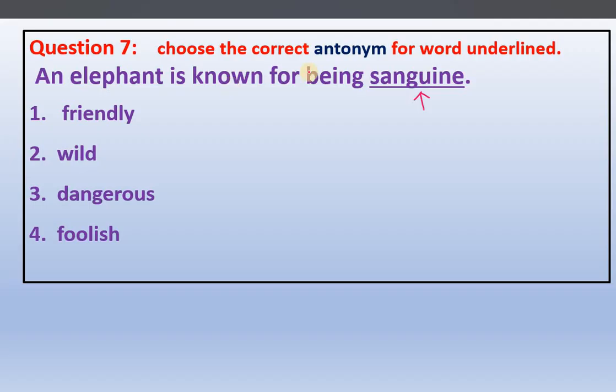So sanguine means something dangerous. The meaning of sanguine is something like dangerous, hazardous. That is the meaning of sanguine. But we don't need the meaning. What we need here is the opposite of dangerous. So what is that? Friendly. So the answer for this one is what? Friendly.